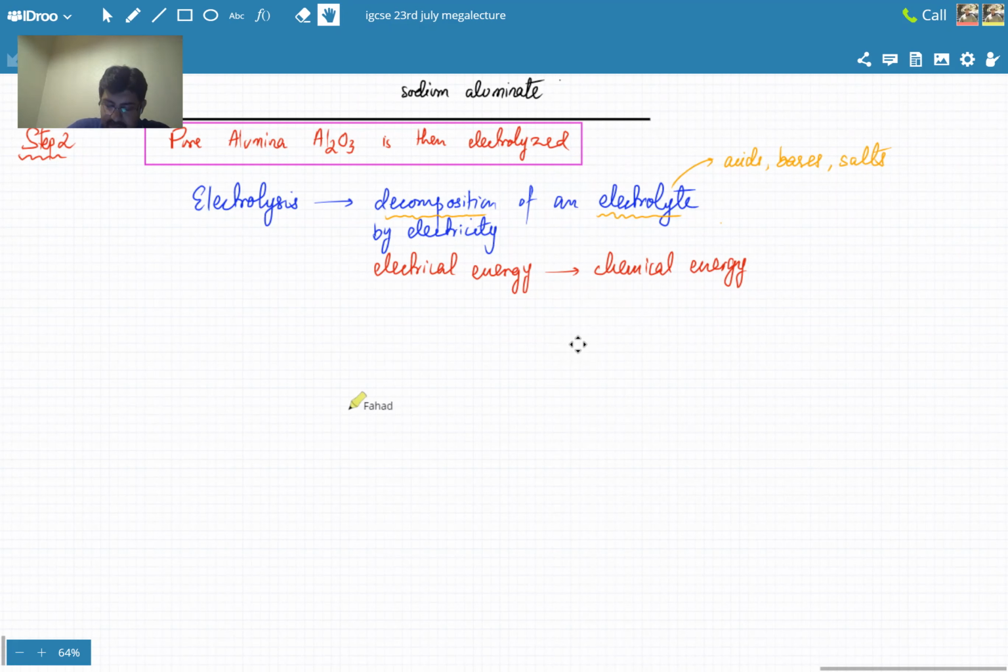So I'm going to draw a diagram first. The diagram is going to look like this. And remember, you need to know how to draw this diagram as well. There's a comb-like structure, and there are lots of rods.